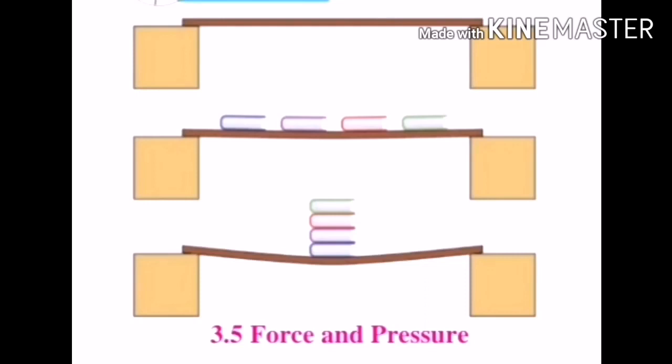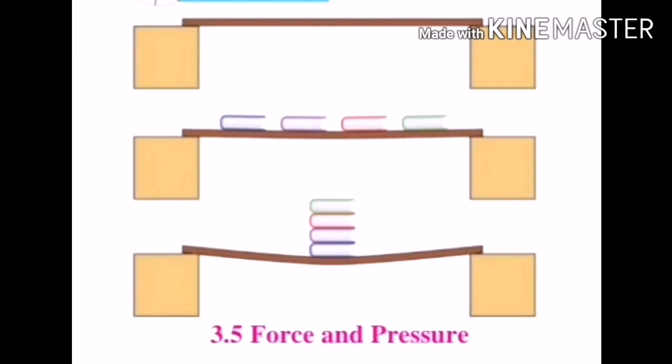Take two boxes and keep a wooden plank on them. Then keep books on that wooden plank at the same distance. Students, what is your observation? Look at figure number 2. The wooden plank doesn't bend because it is under balanced force.